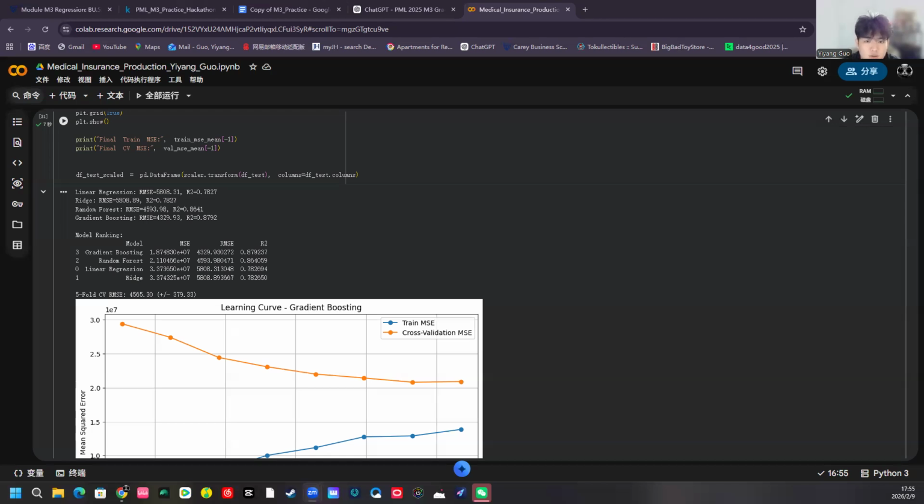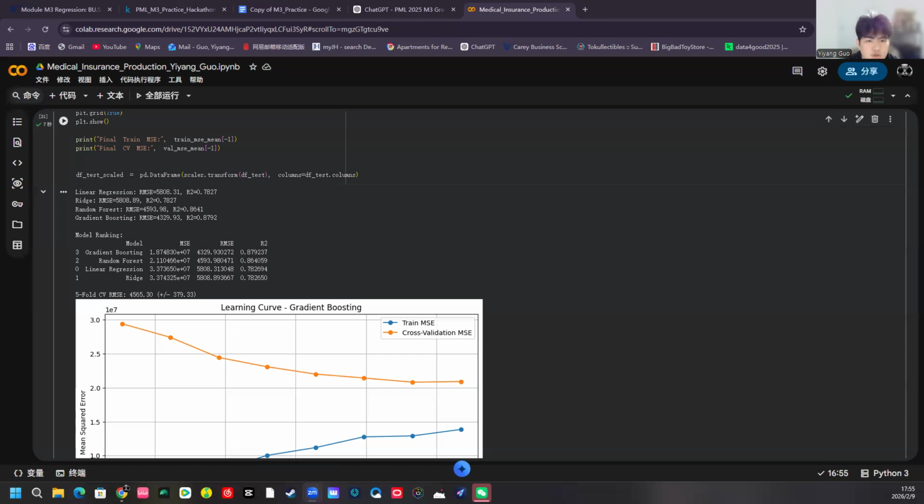For the last one, also the best performing one, is gradient boosting. I got an MSE of 18.7 million, an RMSE of 4,330, and R squared of 0.879. This achieved the best performance of all these 4. Gradient boosting uses a technique called boosting, which is different from random forest's bagging.